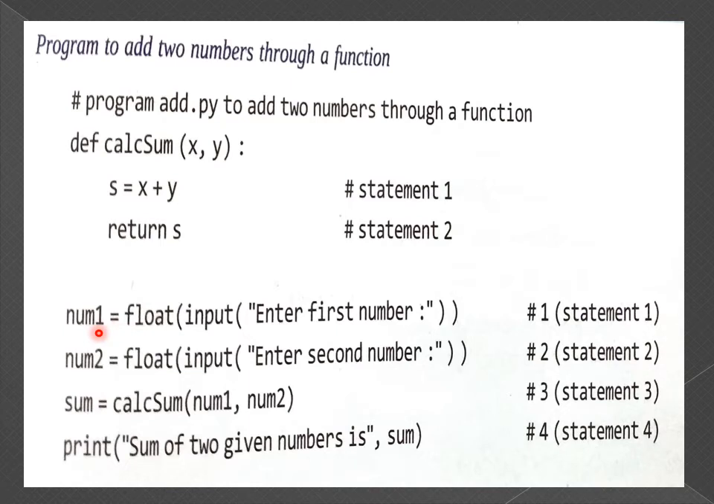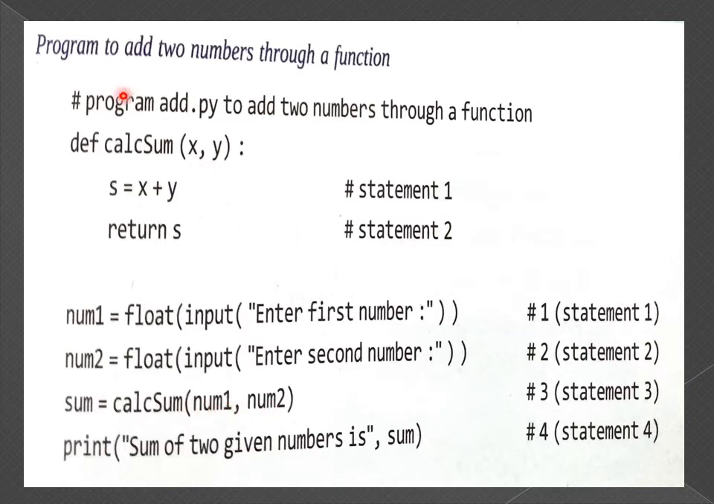First, the num1 variable takes the first number provided by the user, and the num2 variable stores the value provided by the user. In this line you can see the cal sum function is invoked with the two variables, or the two parameters, num1 and num2. After this, the interpreter will search and move to the definition part of cal sum with these two parameters.